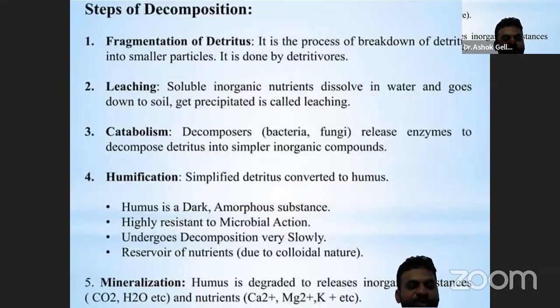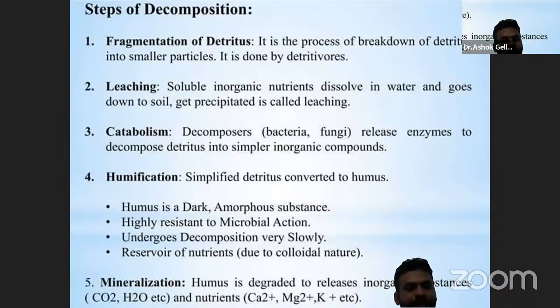Steps of decomposition. The first one is the fragmentation of detritus. It is the process of breakdown of detritus material into simpler particles by the detritivores. The second one is leaching. Soluble inorganic nutrients dissolve in water, go down in the soil, and get precipitated. This is called leaching. The best example of leaching is leachate in solid waste dump sites.